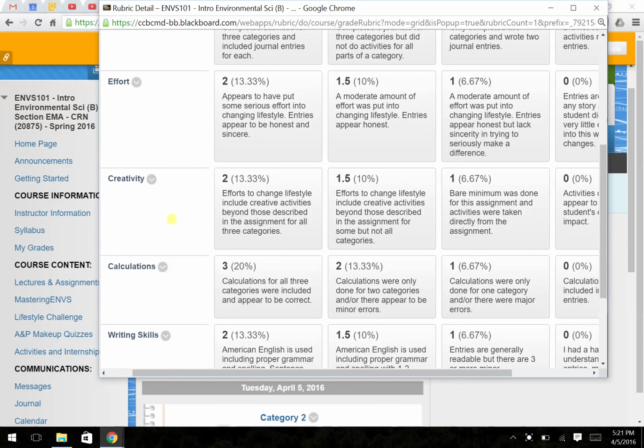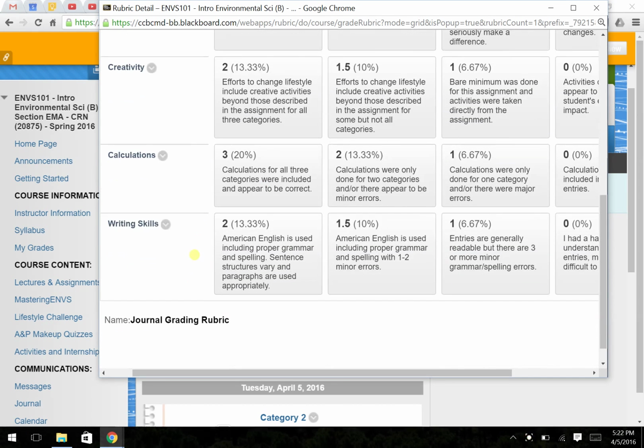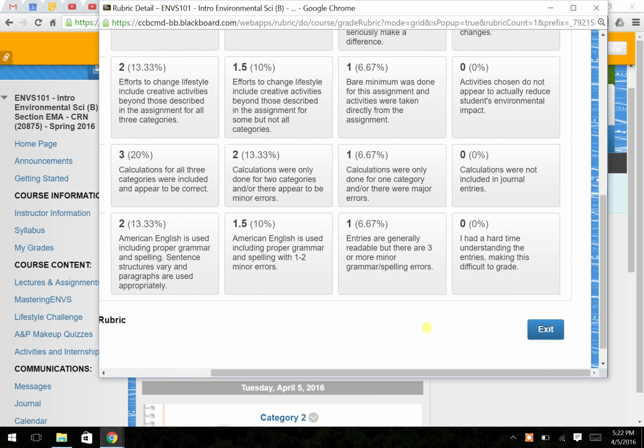Creativity. Did you do the bare minimum? Did you start getting a little creative, maybe things outside of what I wrote that you could possibly do in the assignment? Did you start looking into it and start looking for every category what more things you can do above and beyond? Calculations. Did you include them? Did they appear to be correct? And writing skills. I do expect you to use standard American English here. Make sure you're checking for proper spelling, capitalizing all your I's, things like that. A lot of people seem to write in all lowercase, but we're practicing our standard English here.